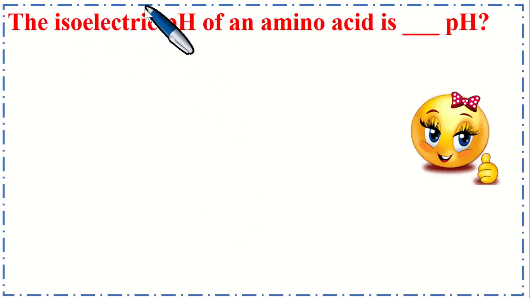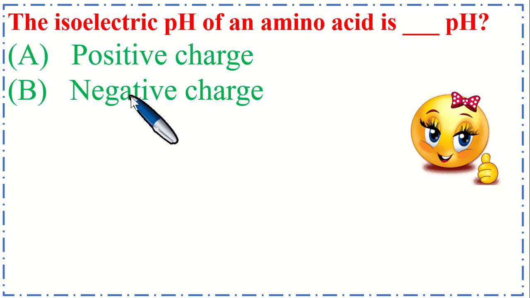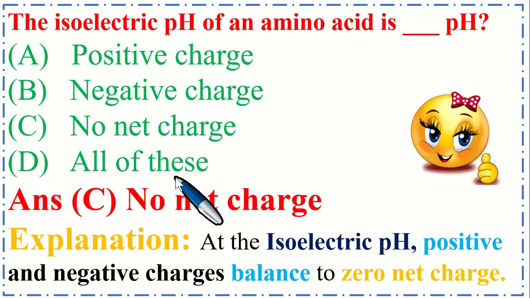The isoelectric pH of an amino acid is dash pH. A positive charge, B negative charge, C no net charge, and option D all of these. So the correct option is C, no net charge. At the isoelectric pH, positive and negative charges balance to zero net charge.